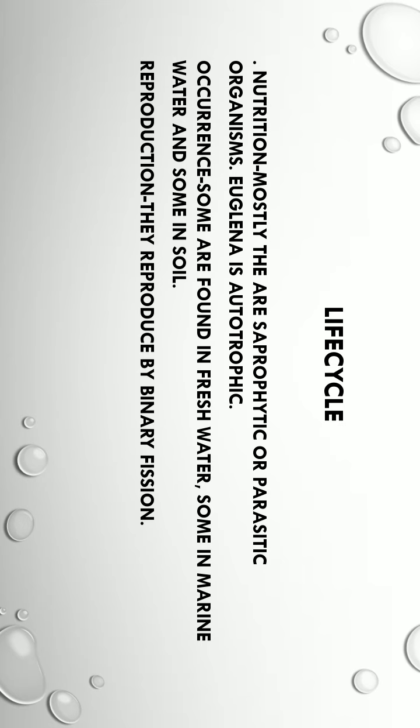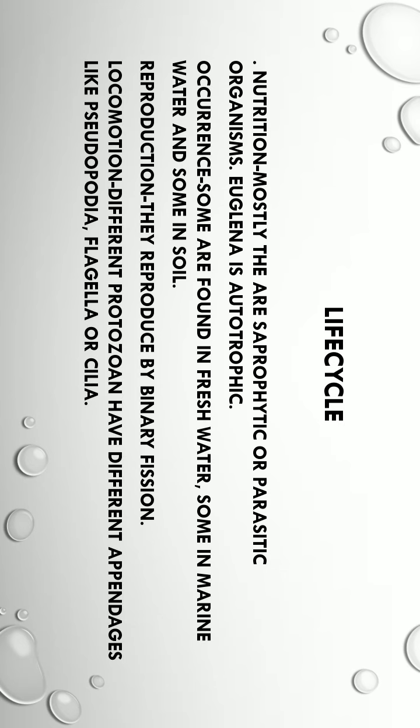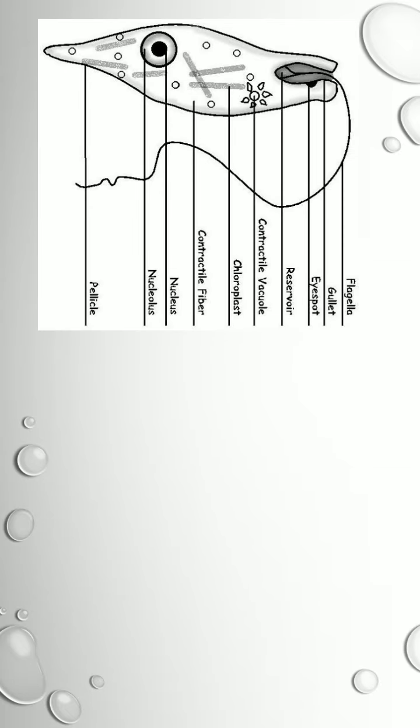Reproduction: the mode of reproduction in protozoans is by binary fission. They reproduce by binary fission. Locomotion or movement: different protozoans have different appendages or organs for locomotion, like pseudopodia, flagella or cilia. These are the organs for locomotion found in different protozoans. After that we will discuss different protozoans with their well labeled diagrams.